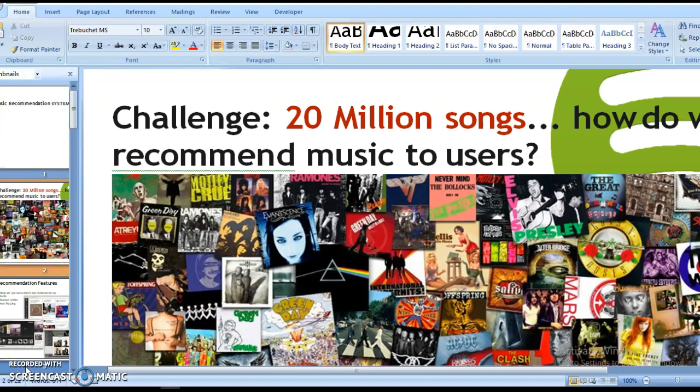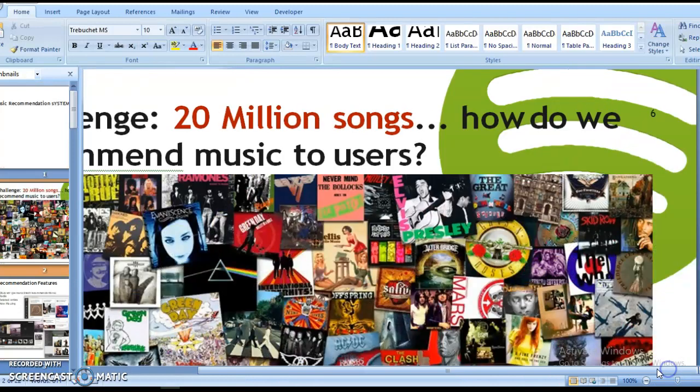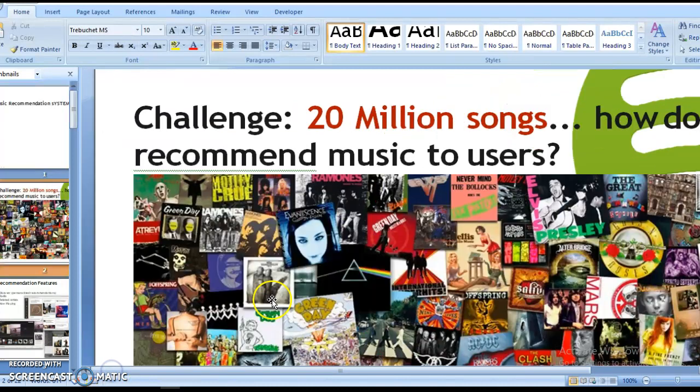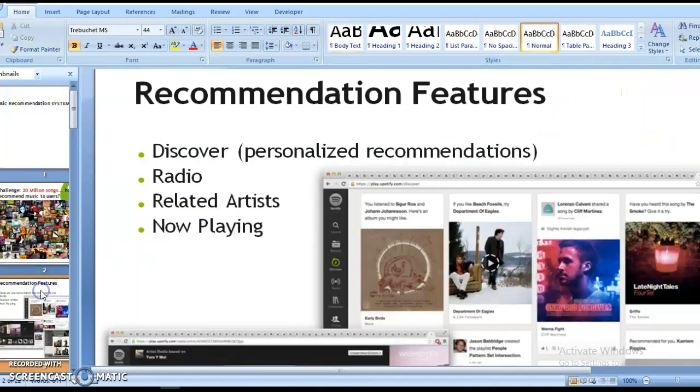Now, here is the challenge. There are 20 million songs in the market, and how can we recommend each piece of music to the users? Here the different albums are shown. You can check out the albums. So different music albums are shown, and this is the challenge.